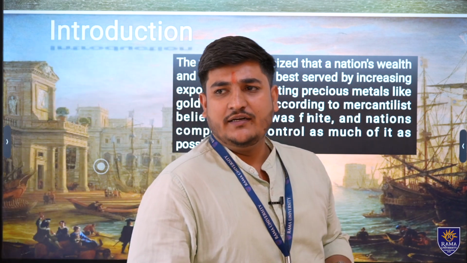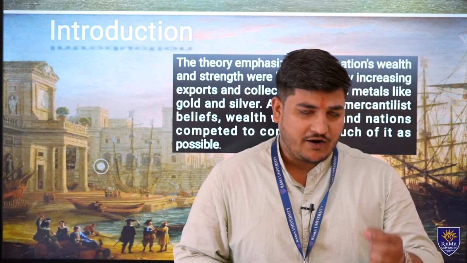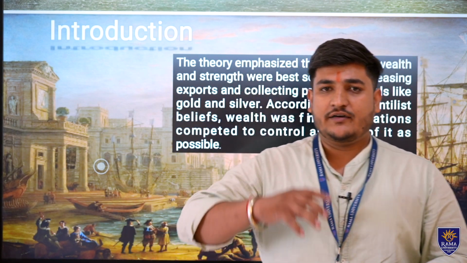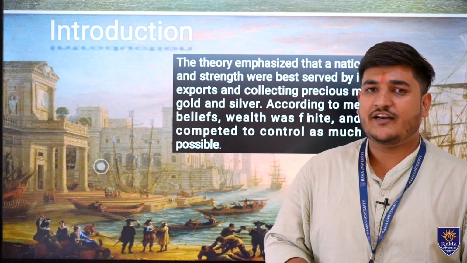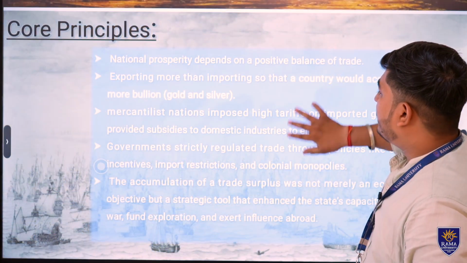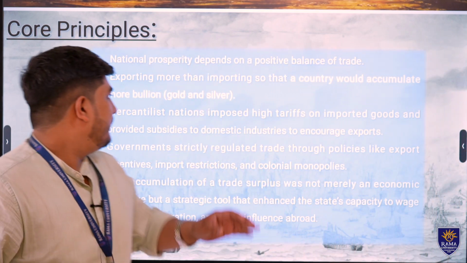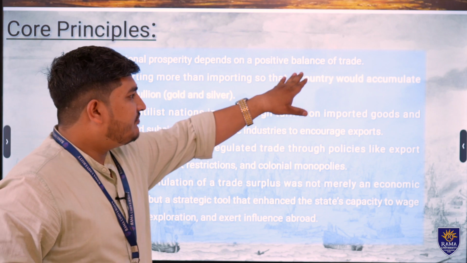Basically, this theory explained that in the earlier era of trading, the powerful countries used to gather more and more wealth in the form of trade, by which they were using the trade surplus method. Now, the core principle of mercantilism is that national prosperity depends on a positive balance of trade.